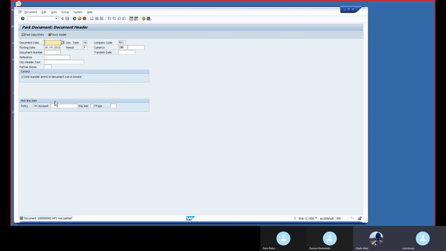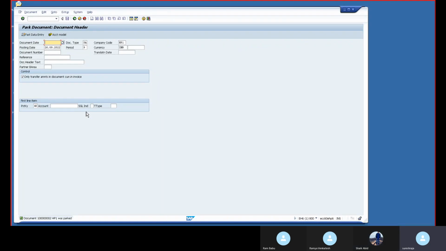See, a message came at the bottom: the document was parked. Previously the message said posted, but now this was parked. Now we will check the parked document balance using the same T code.